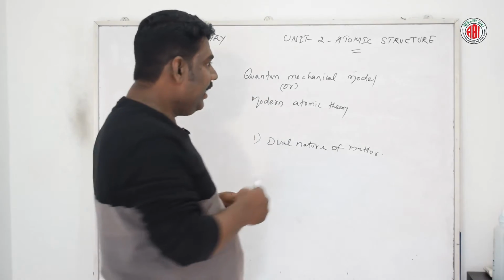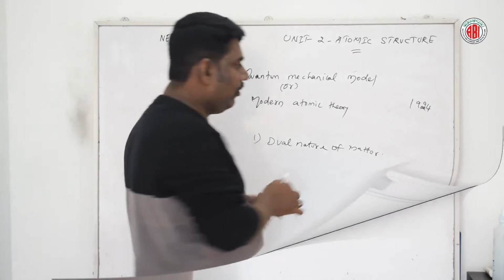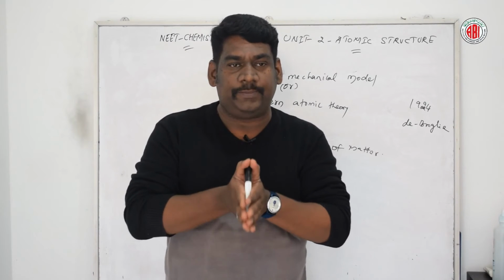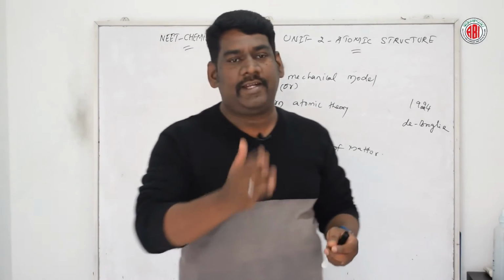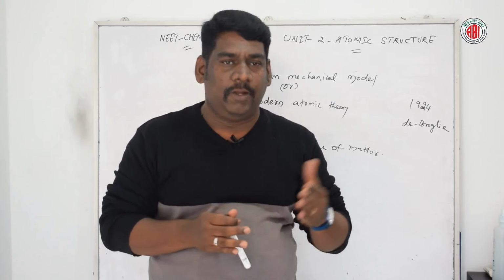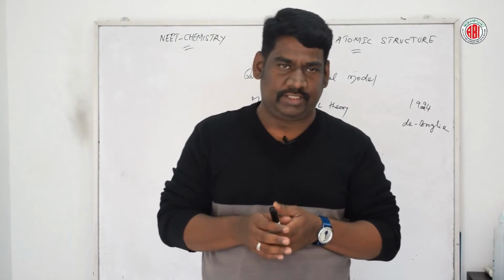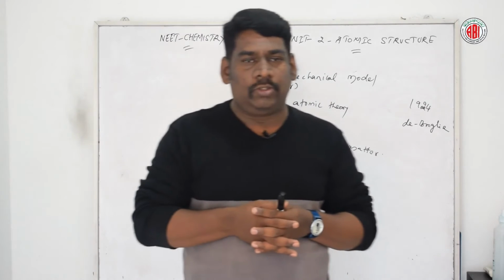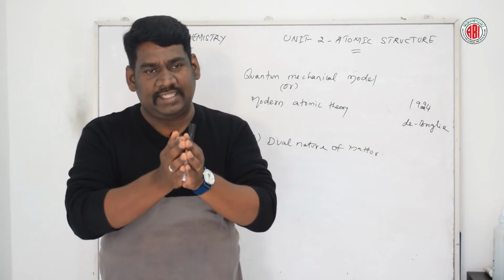In the year 1924, de Broglie suggested that just like light, which exhibits two different properties, wave-like and particle-like, all these microscopic material particles such as electrons, protons, atoms, and molecules also have dual characteristic features. They have particle as well as wave-like properties. So all material particles in motion possess wave characteristic features.